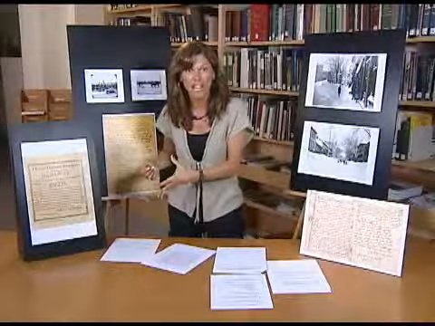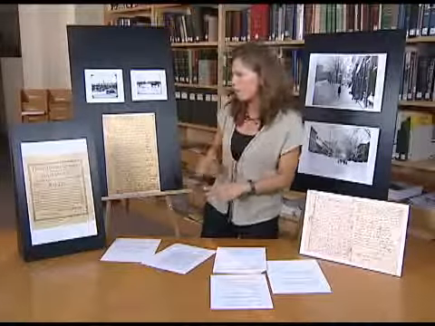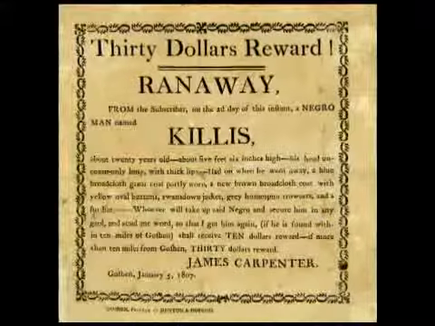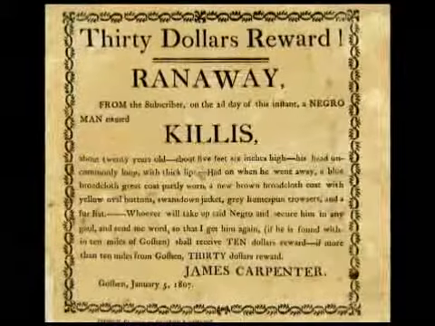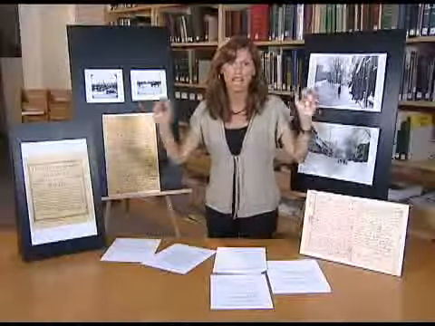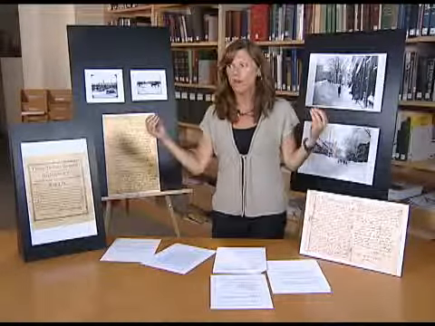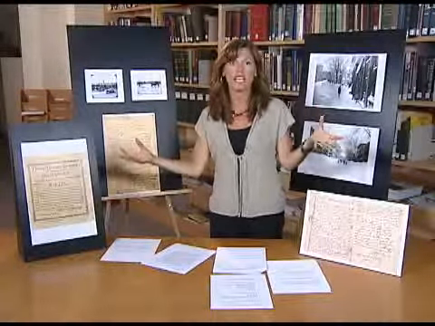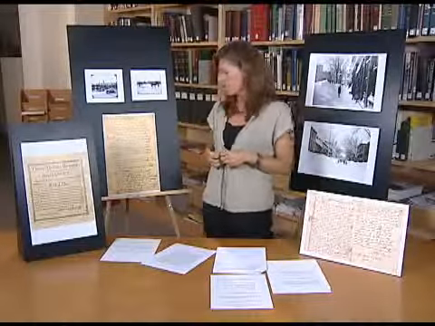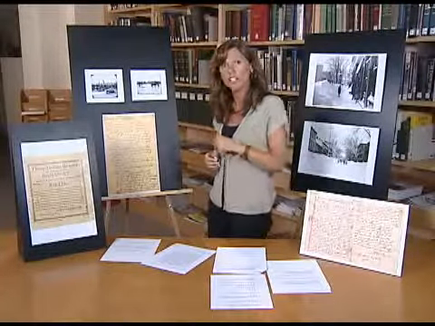This document, as you can tell, is an ad that answers all of our questions. Here we find out that Killis is actually a slave owned by James Carpenter. And this is an ad that Mr. Carpenter put out asking for the return of his slave Killis. And he was willing to give a reward of $30. Amazing how much information actually comes from this. As a teacher, this would be a great primary document set to bring in to talk about slavery in New York State. We can also look at a journal.